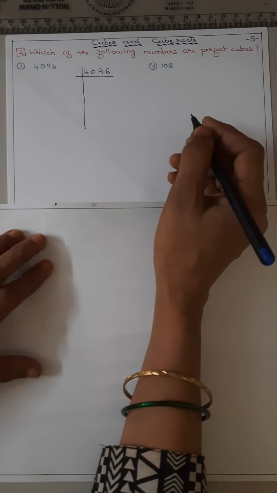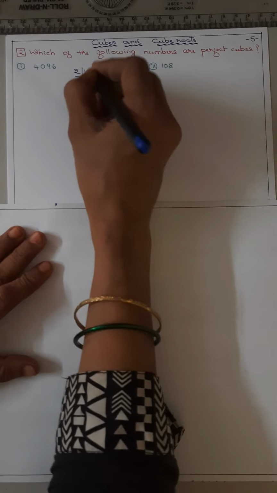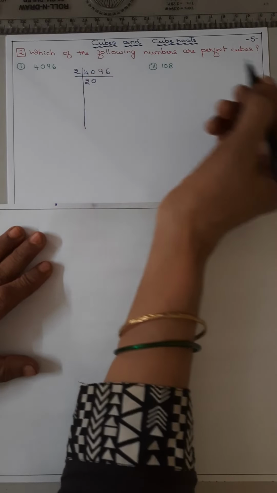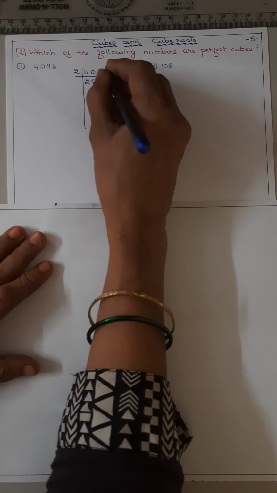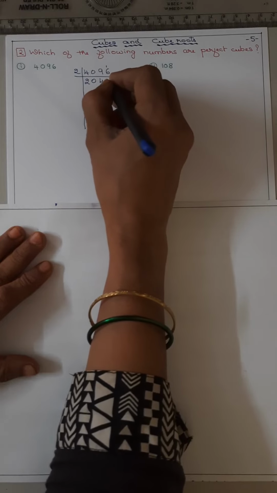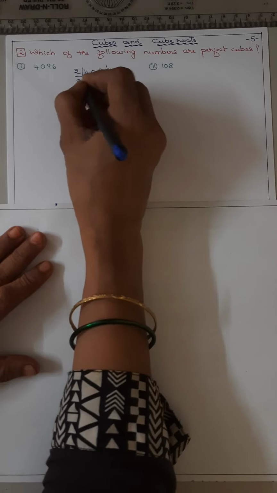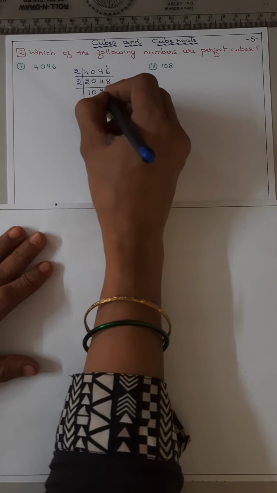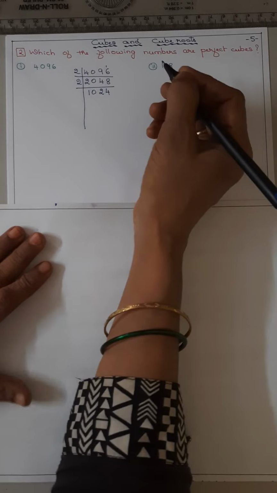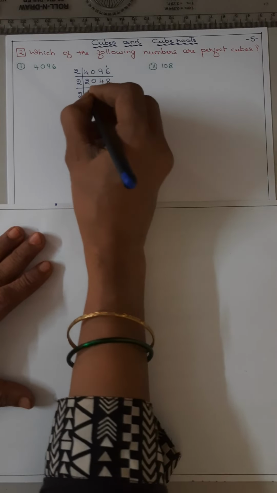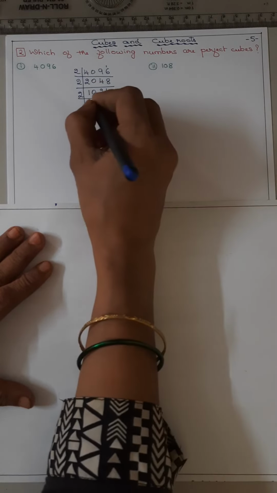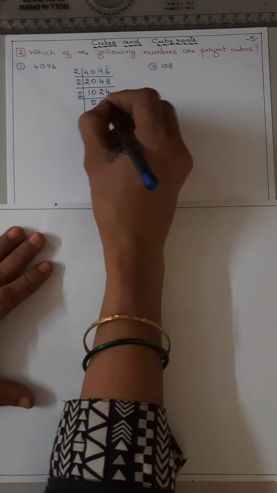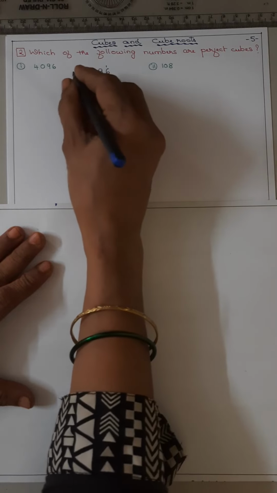It is an even number, so start with 2. 2 2s are 4, 0; 2 4s are 8, 1 remains; 2 8s are 16. Try with 2 again: 2 1s are 2, 2 2s are 4, 2 4s are 8. Again 2, 5s are 10, 1s are 2, 2 2s are 4.